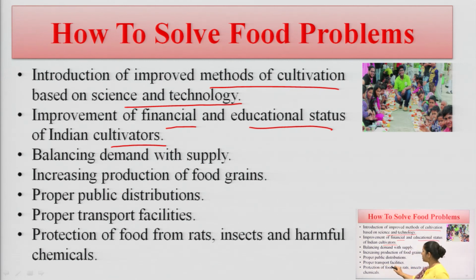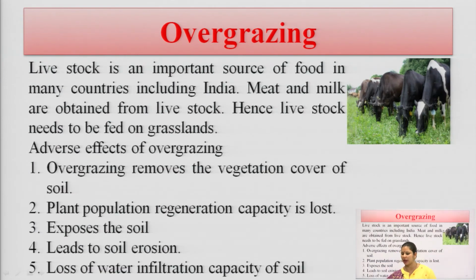This is very important. By this technique we can transport and manage grains, and supply our food items to each and every individual and each and every locality. So this is also a very important topic which can be used for solving the food problems. Protection of food from rats, insects and harmful chemicals. We have to protect our food. After harvesting, we have to focus on the protection parameter.